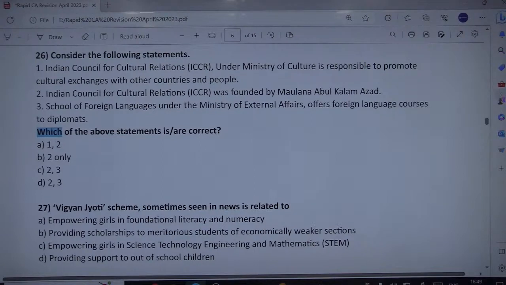And the School of Foreign Language was established by the Ministry of Defense and not the Ministry of External Affairs. Fine. So that's why the third statement is wrong. The first statement is wrong because of the ministries. Fine. So the only correct statement here is that it was indeed founded by Maulana Abul Kalam Azad. Of course, he was the Education Minister of India. So the only correct statement here is 2.